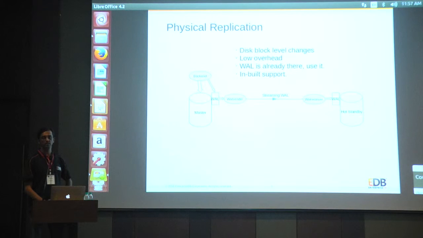So it is very efficient and very low overhead. It doesn't need any external process. Everything is inbuilt in PG. We already have this WAL, so we just reuse it. It was earlier just used for crash recovery purposes, but now we are using the same WAL for replication.